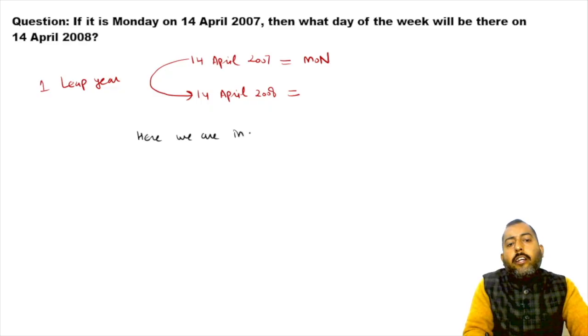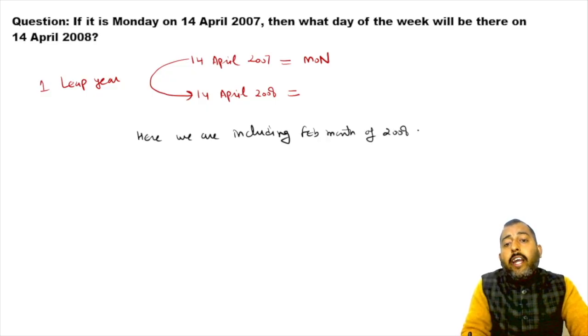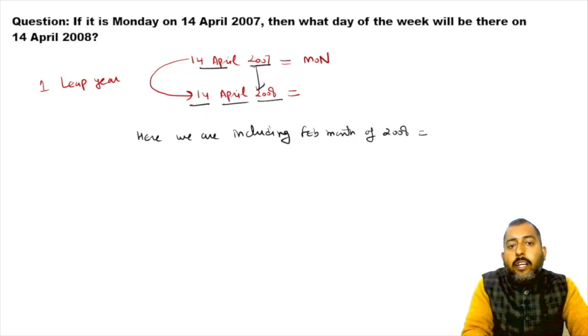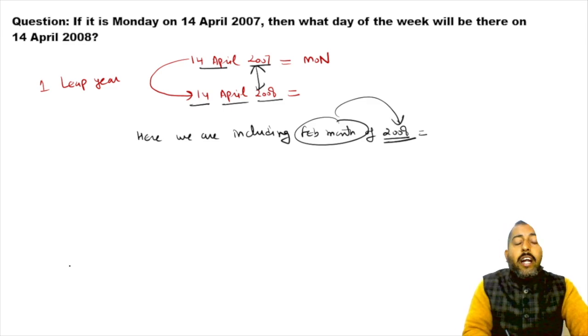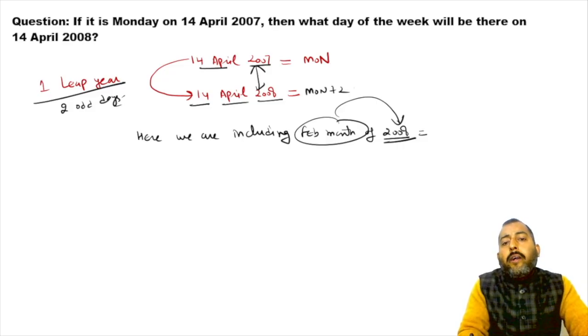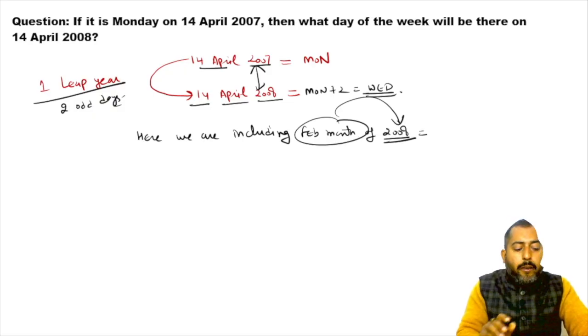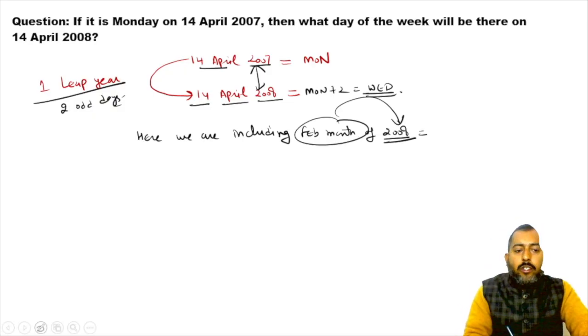we are including the Feb month of 2008. So from 14th April 2007 till 14th April 2008, in this range, we are including the February month of which year? 2008. So that is why it will be a duration of one leap year, and we know in one leap year how many odd days are there? Two odd days are there. So that is why the answer over here will be Monday plus 2, which is what? Wednesday. Simple. Let's move on to the next question.